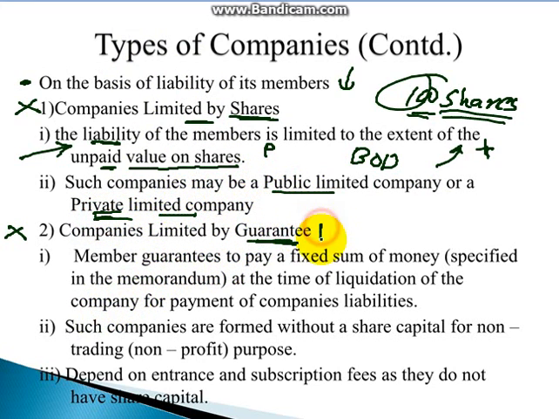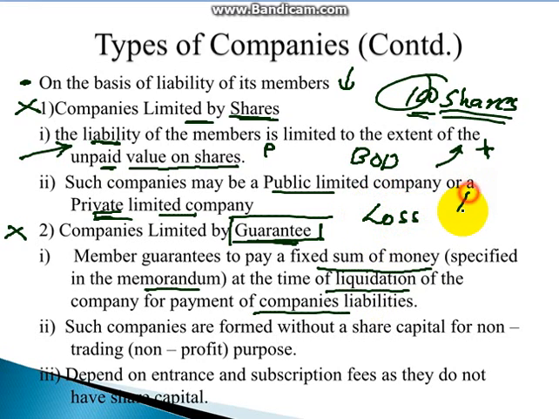Now, what are companies limited by guarantee? Here the word guarantee is used, meaning someone is giving a guarantee. The member guarantees to pay a fixed sum of amount specified by the memorandum at the time of liquidation. For example, if a company like Kingfisher goes into losses, but the company was formed with a guarantee, where the directors guarantee that if the company goes into loss, they will give money from their own personal property at the time of liquidation of the company.